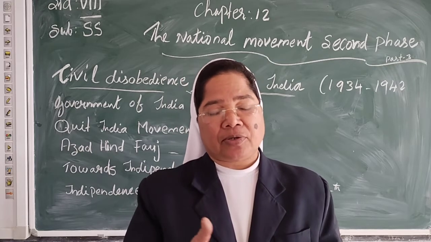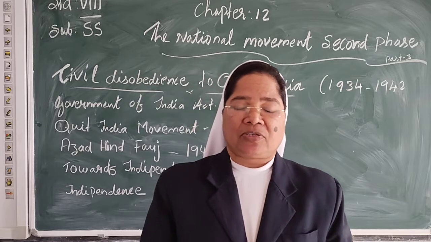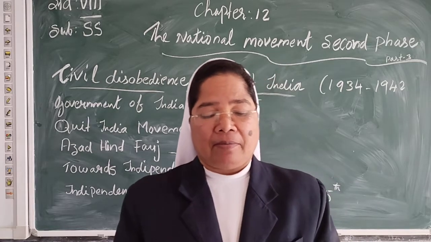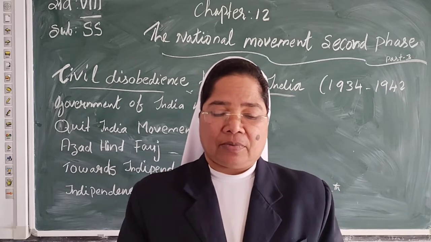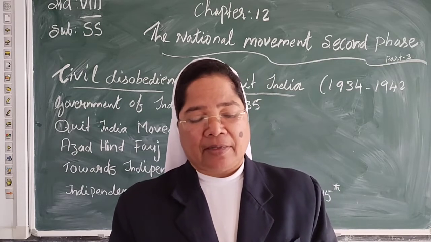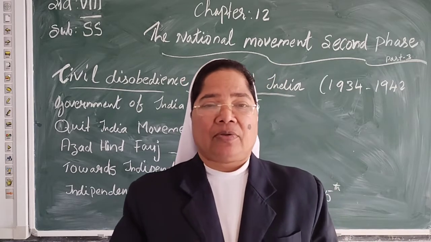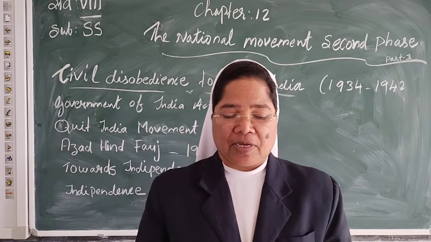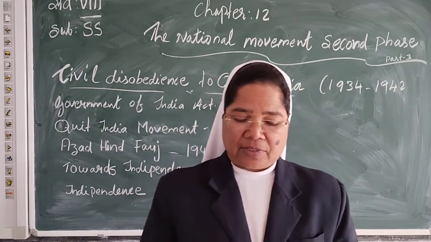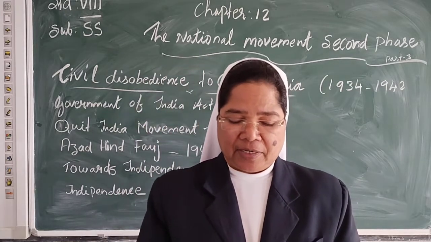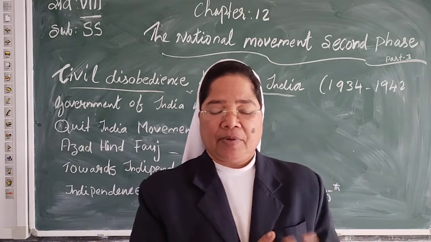Subhash Chandra Bose, properly known as Netaji, became the head of the Azad Hind Fauj, and then he died in a plane crash. After that, in 1946, we saw the move towards independence, and finally the partition that divided Pakistan and India.